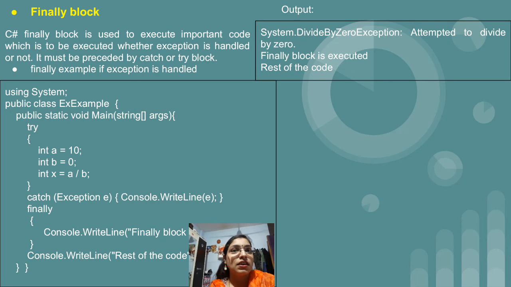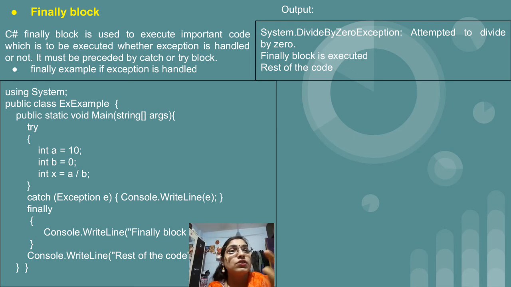Basically, if there is an exception in your program, whatever code you have written in the finally block is going to get executed whether there is an exception or not. So basically the finally block is used along with try. In the previous program, we had a try block, after that a catch block, and after catch we are now making use of finally.